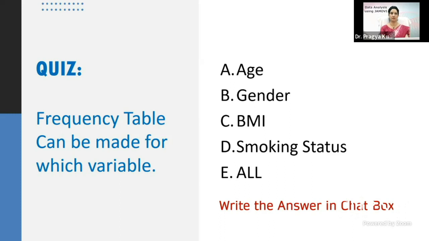So there is a question for you. All of you are expected to please type in the chat box. You will make a frequency table for which variable? There are 5 options, so please write in the chat box.